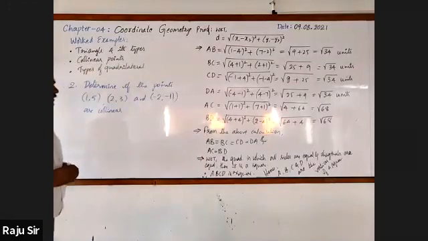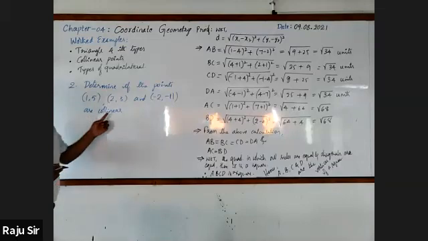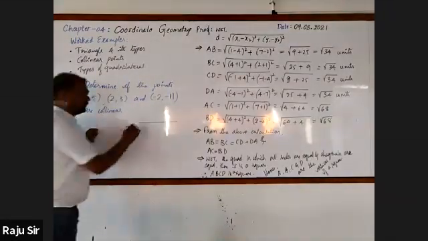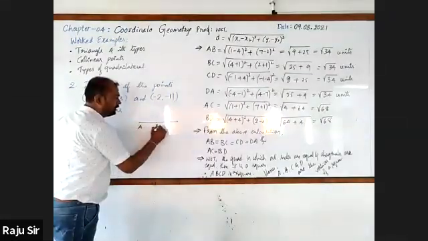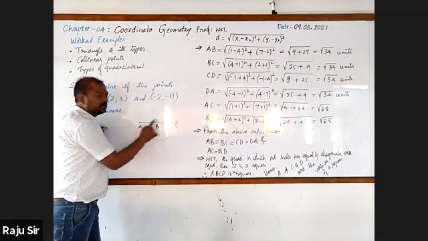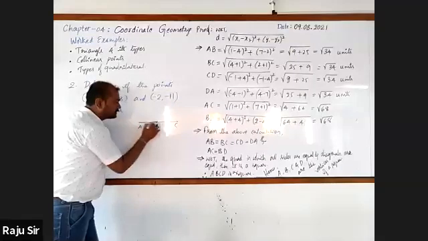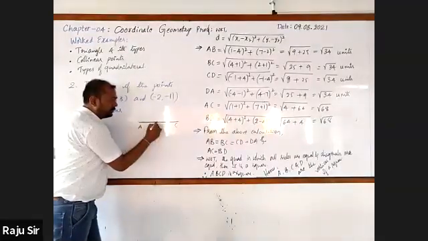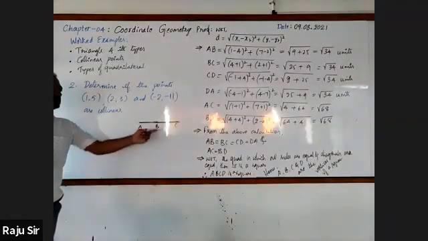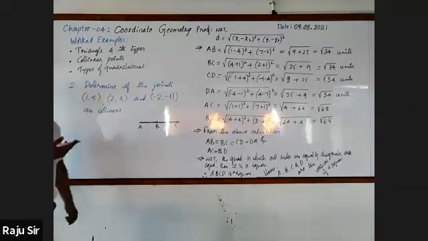You know, just observe. I'll give you the hint. Afterwards, you can write the calculation with me. How many points are given? 3 points. Let me take these 3 points as A, B, and C. If you want to call A, B, and C collinear points, they must lie on the same line. If they lie on the same line, they satisfy the condition that AB plus BC equals AC. Then how do you find AB, BC, and AC? By the distance formula. Got it? It's so simple.